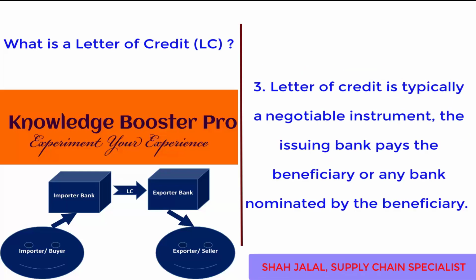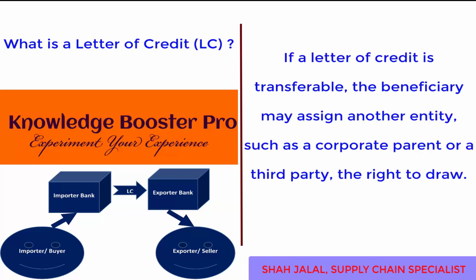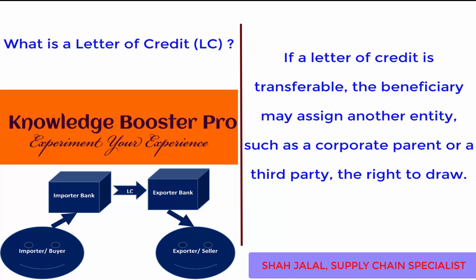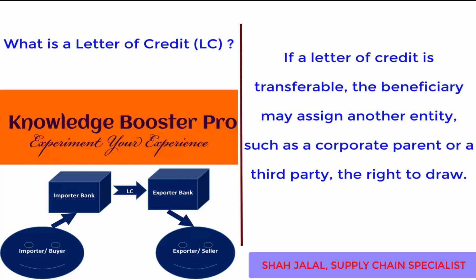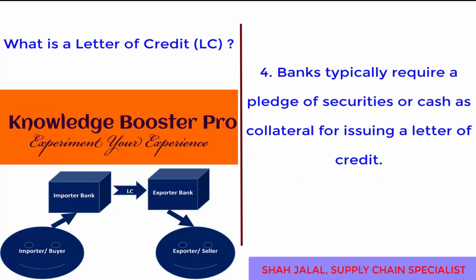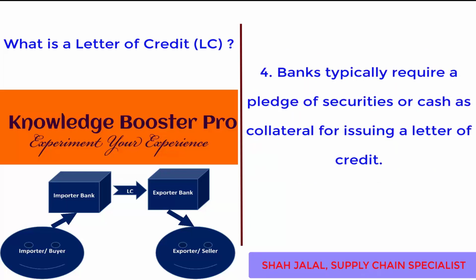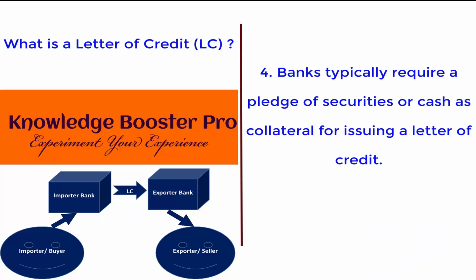Number 3. Letter of credit is typically a negotiable instrument. The issuing bank pays the beneficiary or any bank nominated by the beneficiary. If a letter of credit is transferable, the beneficiary may assign another entity, such as a corporate parent or a third party, the right to draw. Number 4. Banks typically require a pledge of securities or cash as collateral for issuing a letter of credit.